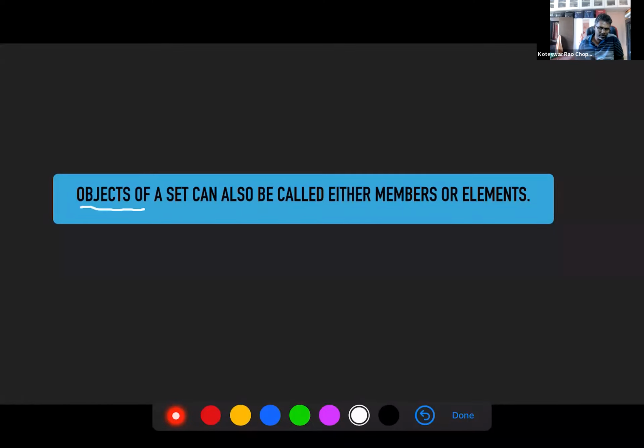Whatever objects you have inside this set, you can call them members or elements. But mostly we will be using the word elements, which is more preferred compared to objects or members.